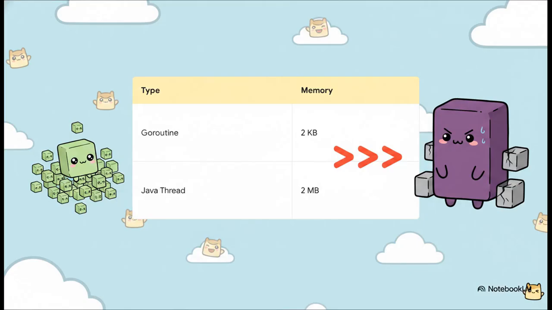And to put that into perspective, just look at this memory footprint. A traditional Java thread takes up about 2 megabytes of memory. A Go routine? It takes just 2 kilobytes of stack space. That is a game changer. Because of this incredibly lightweight footprint, you can literally spawn millions of Go routines concurrently on modern hardware, and the system won't even break a sweat. At the time, that was practically heretical for a systems language, but it worked flawlessly.